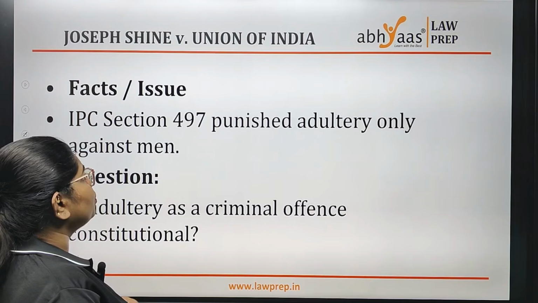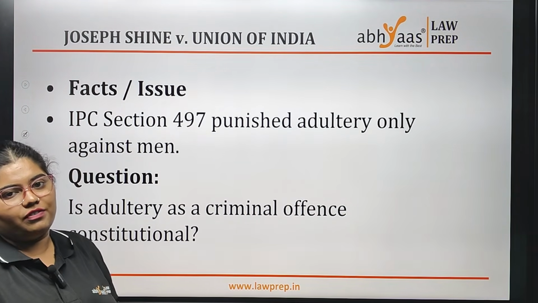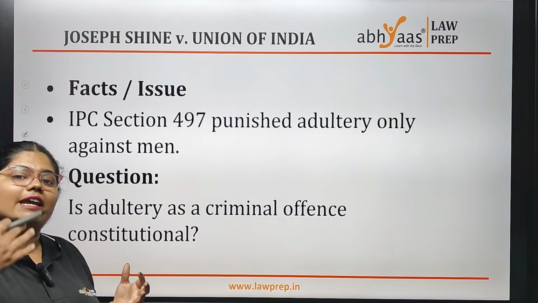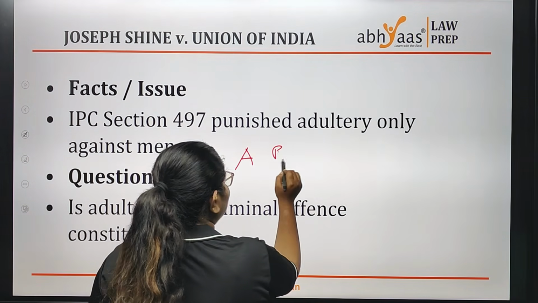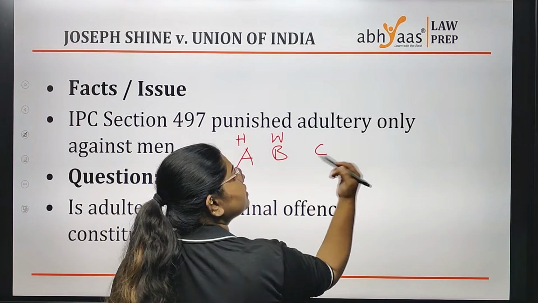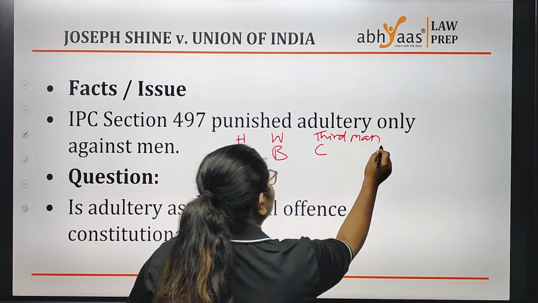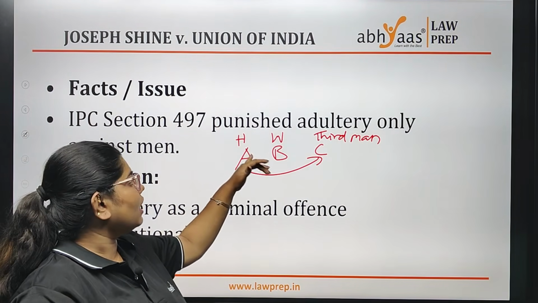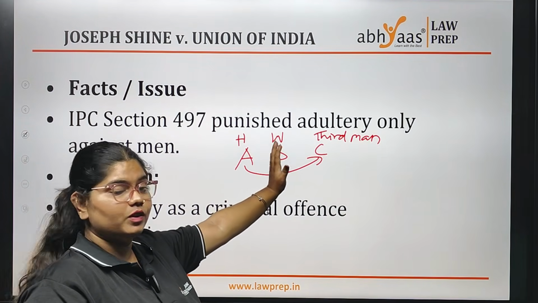Coming to Joseph Shine versus Union of India, it talks about adultery. Adultery is nothing but extramarital affairs. Usually, whenever there was such a case, let me explain with A, B and C. A is the husband, B is the wife and C is the third-party man. Then A can file a complaint against C because, without taking any permission from A, the husband, he has been in a relationship with his wife.